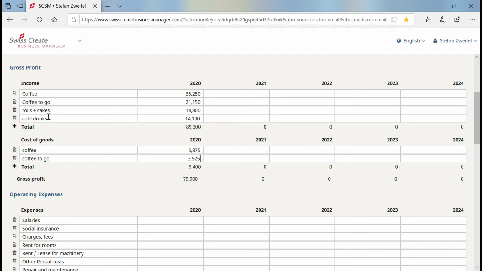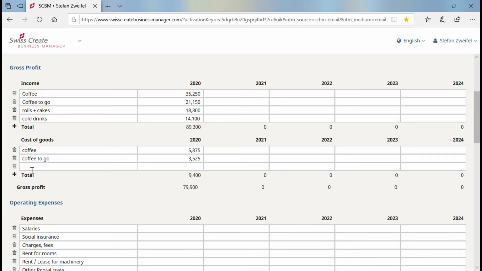The costs for the rolls and cakes. I'm charging 20 cents per piece, so 235 days by 40 cakes by 20 cents makes me $1,180 of costs.